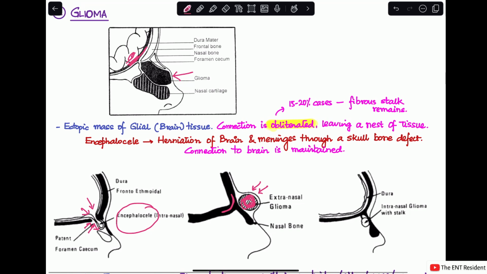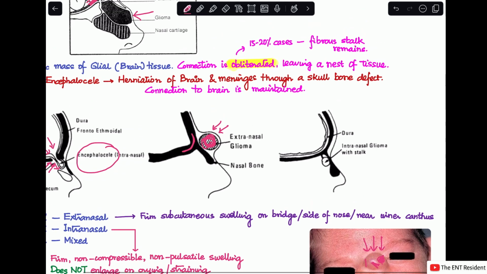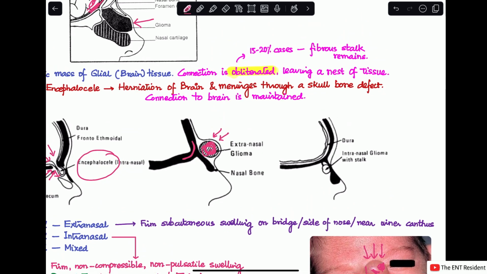And how does an extranasal glioma present? It presents as a firm subcutaneous swelling on the bridge of the nose or on the side of the nose, or it can be near the inner canthus as well. If I had to show you an image, this is what you would see. You can see here, this is the extranasal glioma. You can see how it is involving the bridge of the nose, the side of the nose, and somewhere near the inner canthus. So these are the possible sites where it comes out.